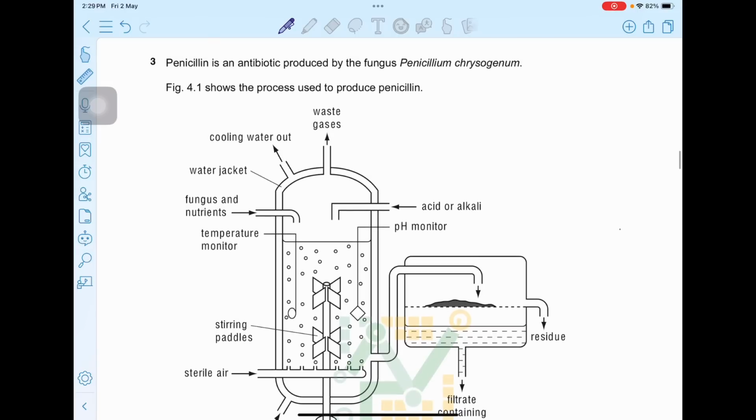Moving ahead to question number 3. Penicillin is an antibiotic produced by the fungus Penicillium chrysogenum. So for your information, the only thing you need to remember is that penicillin is produced by a fungus. The genus of that fungus is Penicillium. You don't need to remember any specific species, but you need to know that Penicillium is the fungus which produces penicillin.